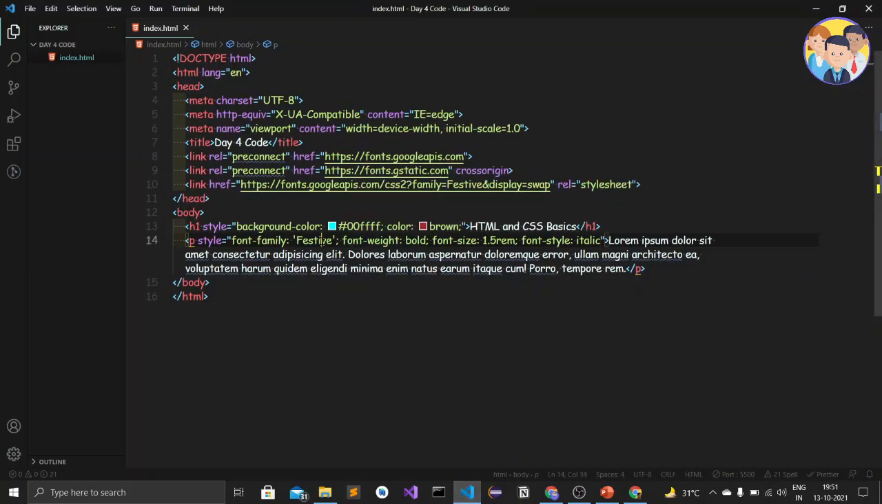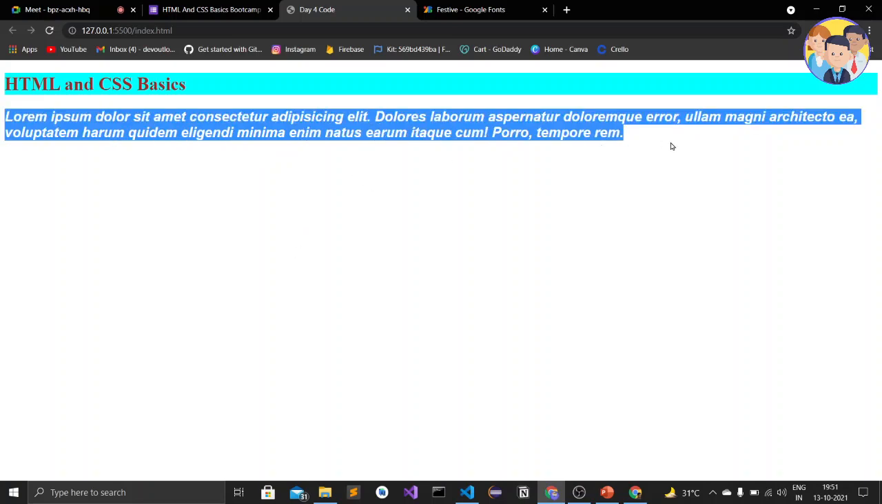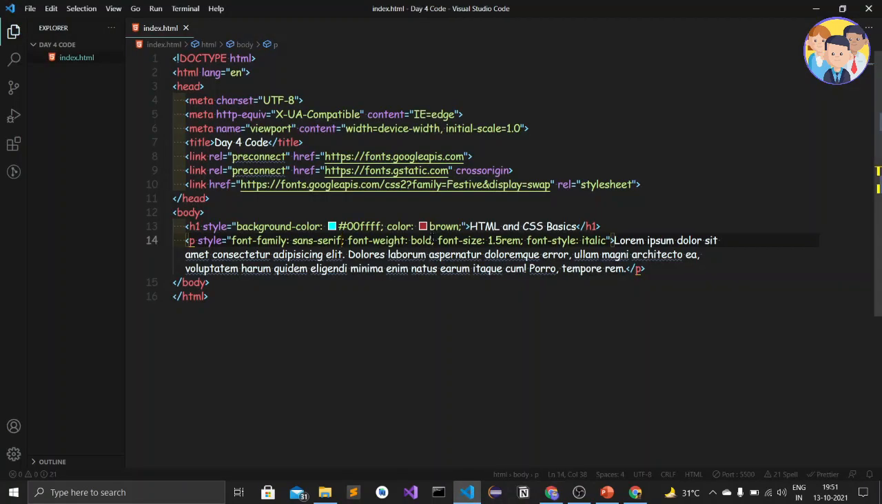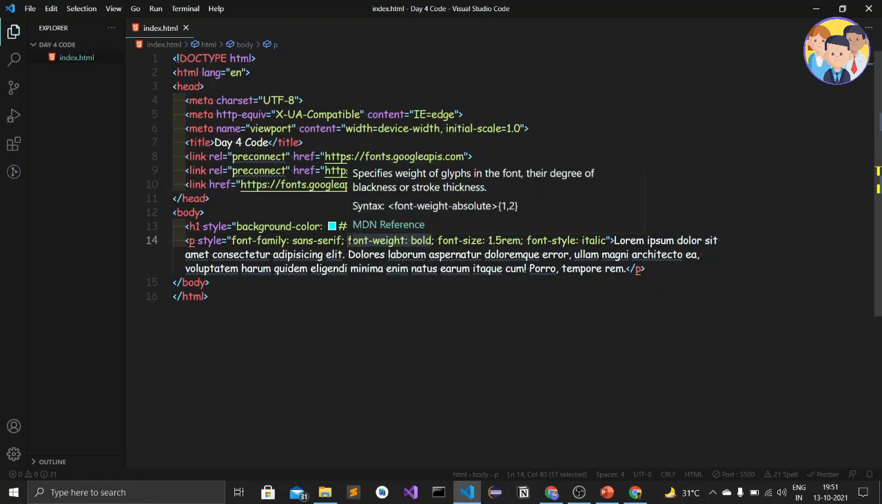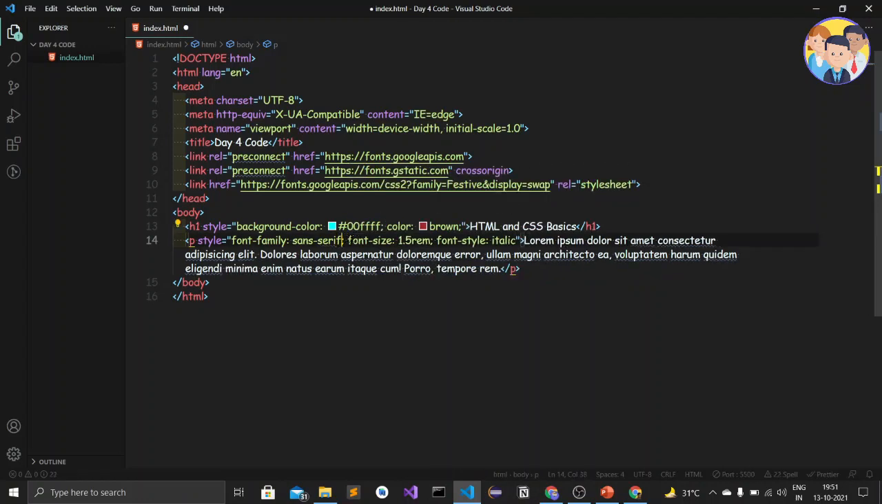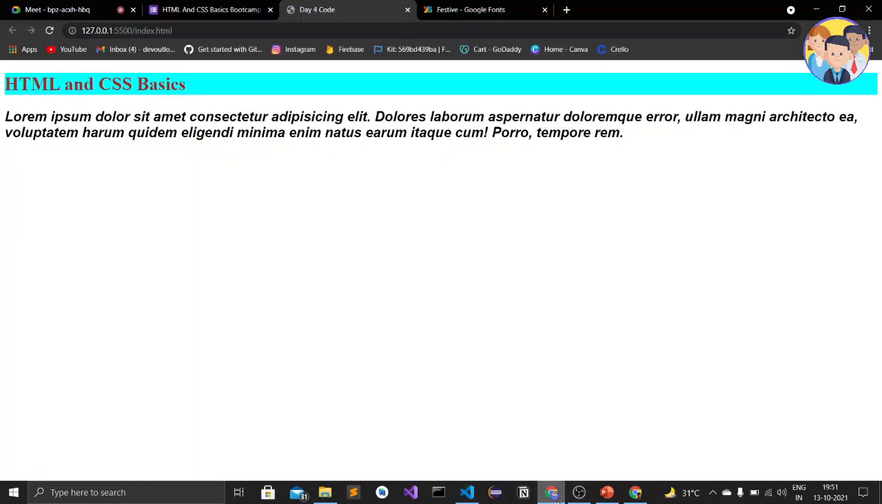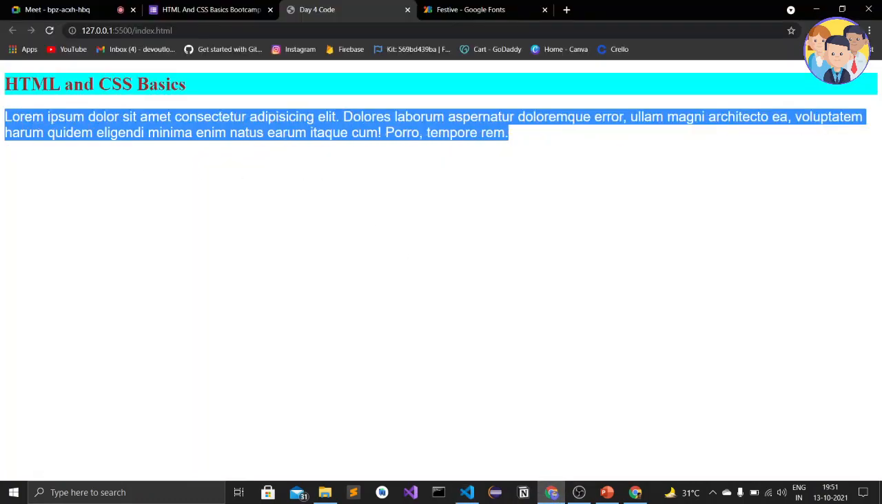So let's add another font. Okay, let's cut it out, Control X, and then I will just add sans serif. Okay, and then I'll just save it and go to the web browser. Okay, so this becomes italic, and if I cut this, Control X, and serif, and add here bold also, then I should get, oh, that is the wrong syntax.